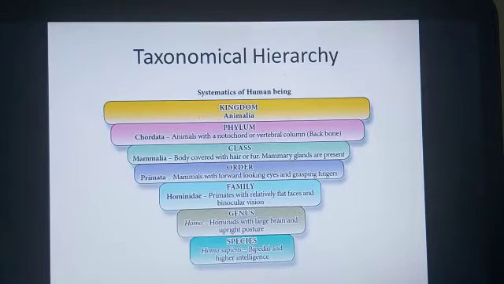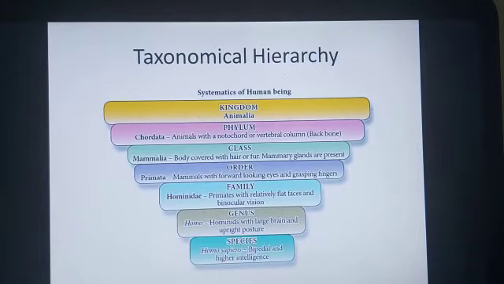Now beyond that we have phylum. Each kingdom has several phyla. I have given an example, phylum Chordata, where animals with notochord or vertebral column are present. Next comes class Mammalia. So after phylum you have the class. Mammalia is an example for the class. And in Mammalia you have the organisms covered with hair or fur, and mammary glands are present.